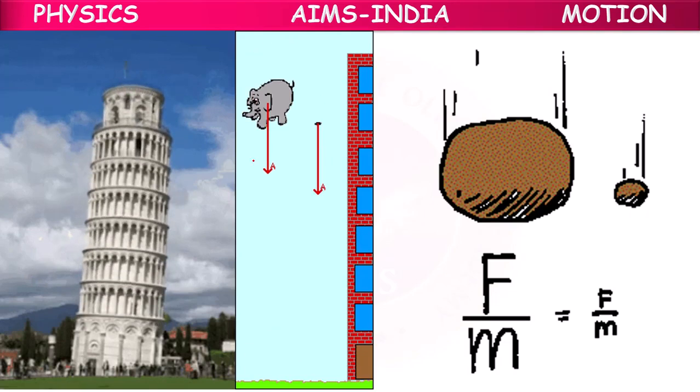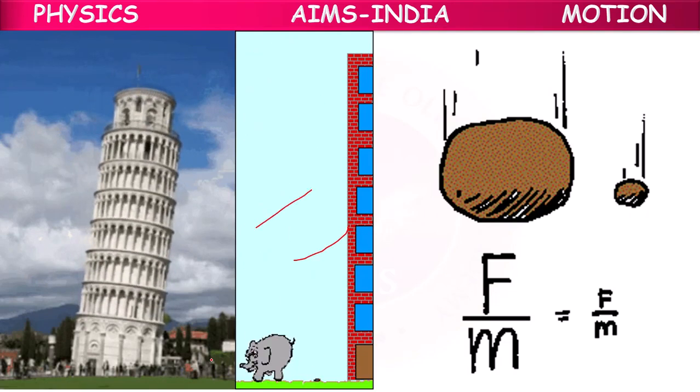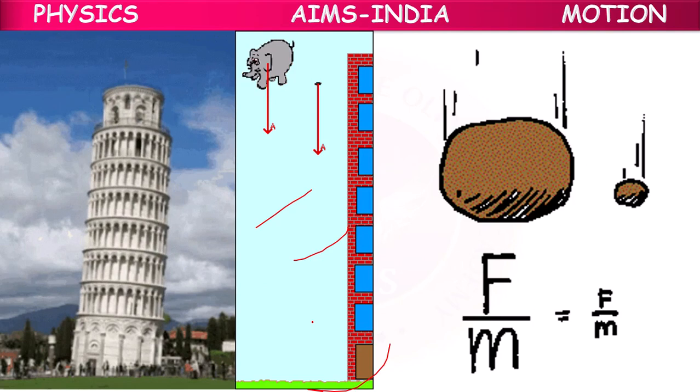So that's why both elephant and feather fall onto the Earth at the same time.